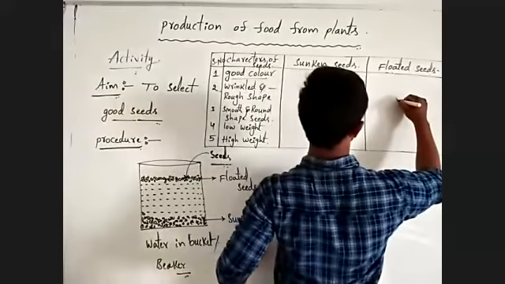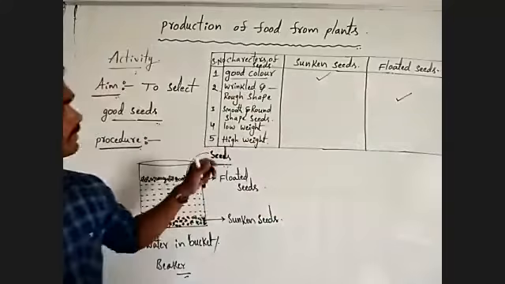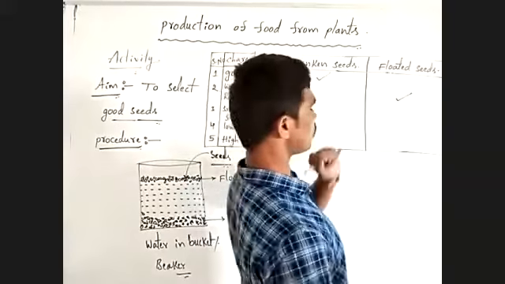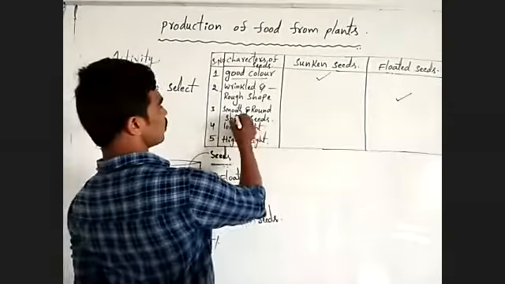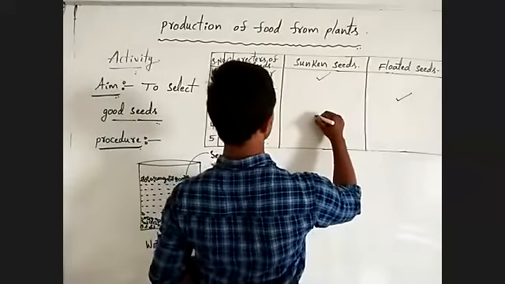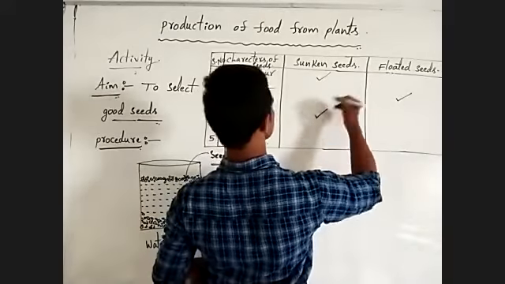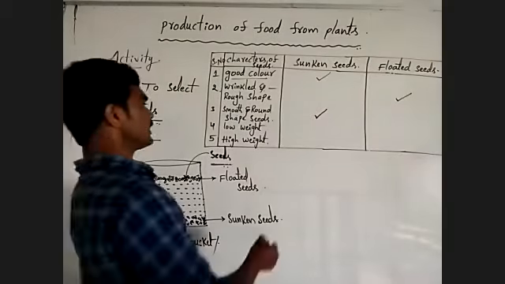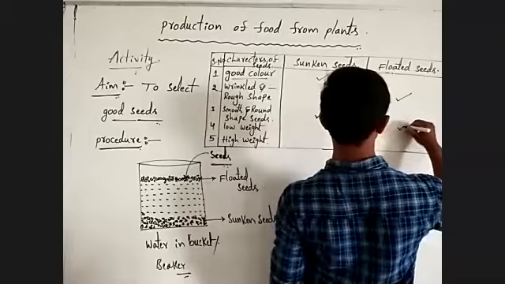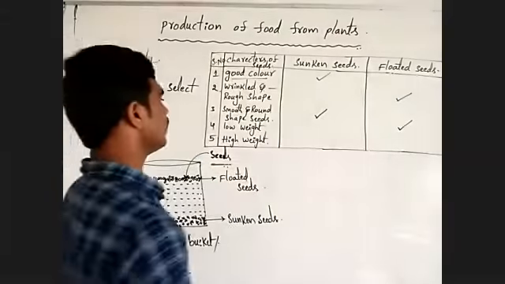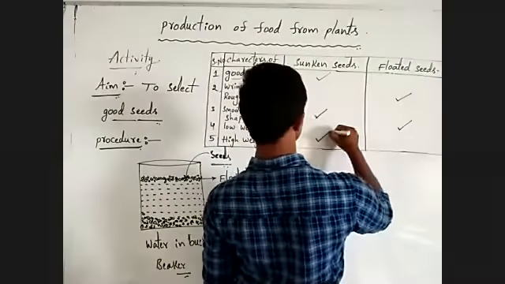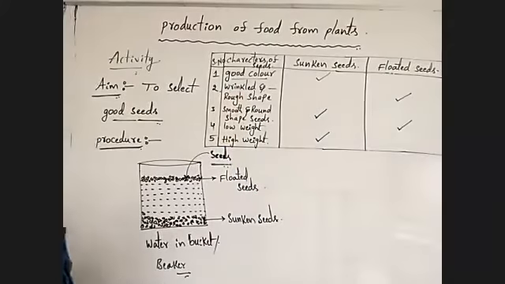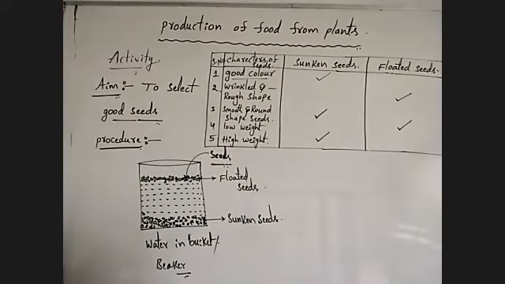Wrinkled and rough seeds: this character is present in floating seeds. Smooth and round seeds: this character is present in sunken seeds. Low weight is present in floated seeds. High weight is present in sunken seeds. Okay, this is important. Now you can observe the different characteristic features of different seeds.